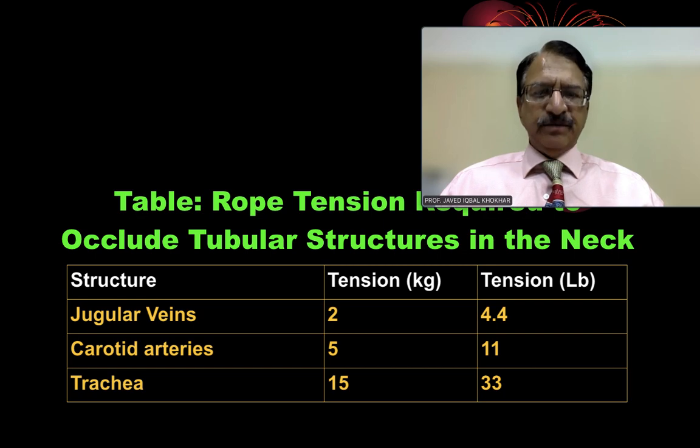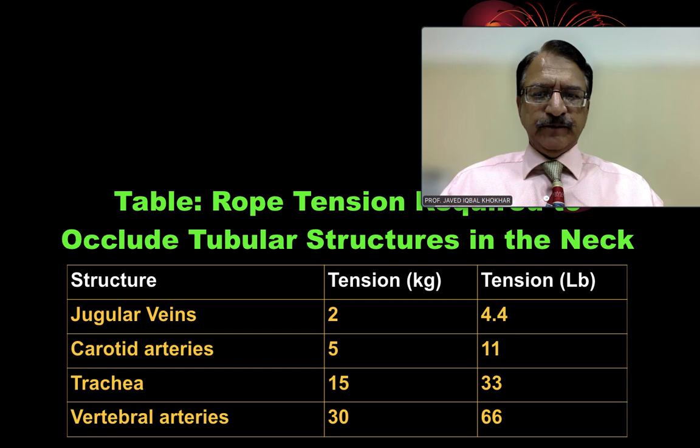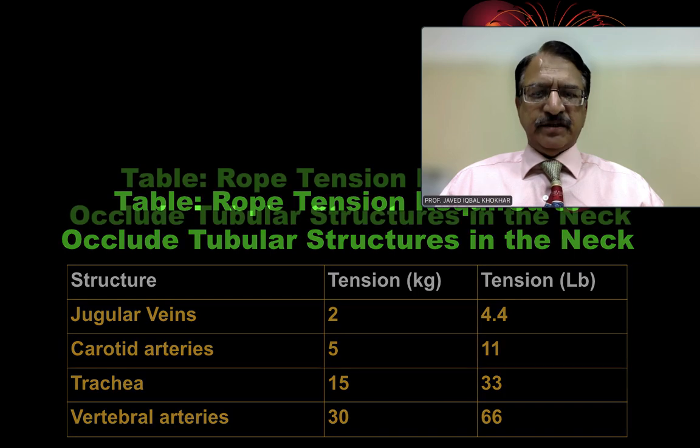And trachea compression needs 15 kg or 33 pounds. And vertebral arteries approximately 30 kg, between 20 to 40 kg, that is 66 pounds. So this much pressure is required to occlude these structures. So when this force is applied up to this level, these structures are compressed.